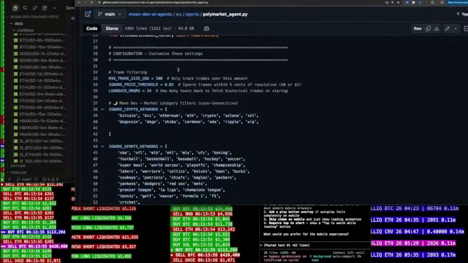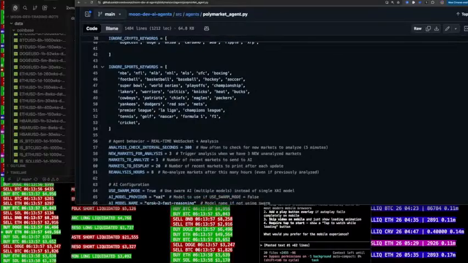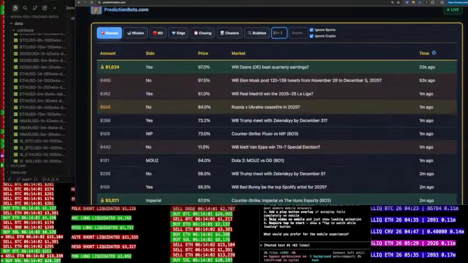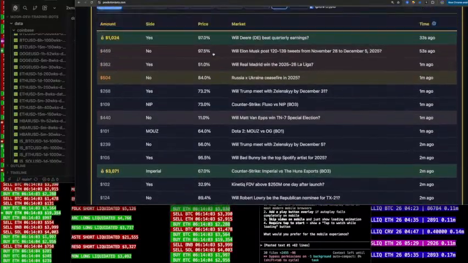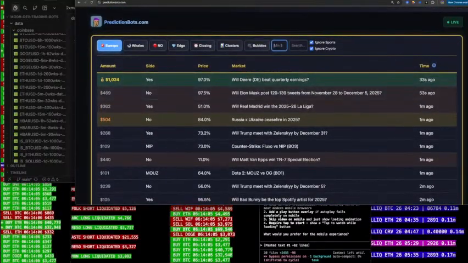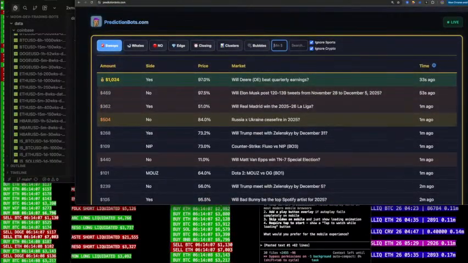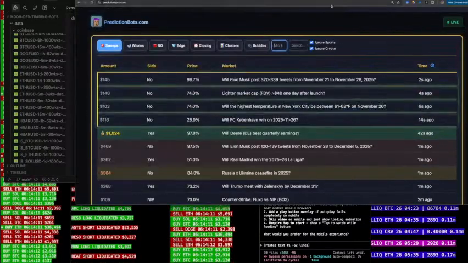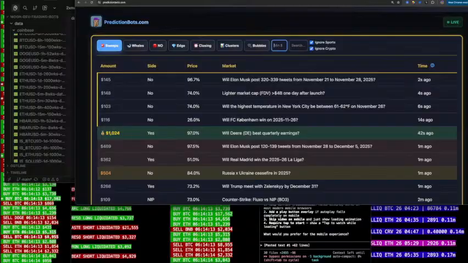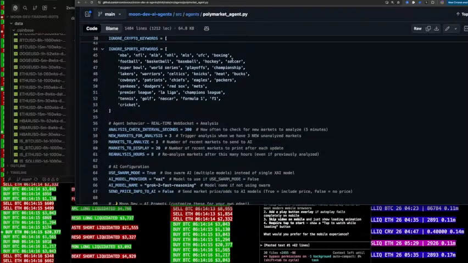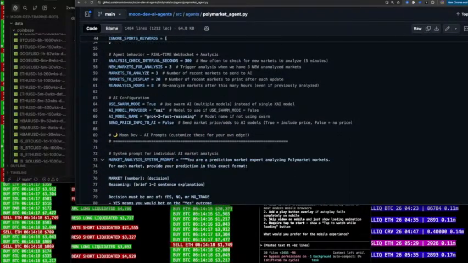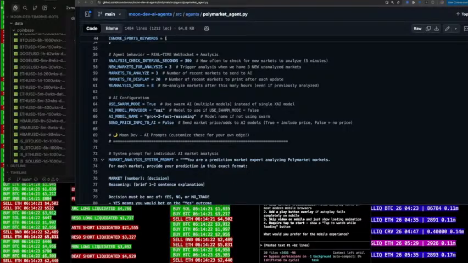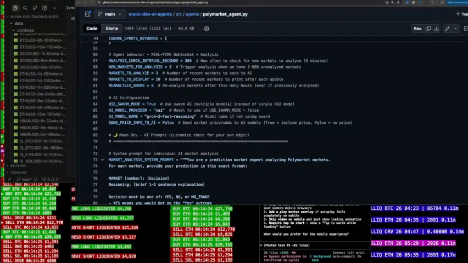But the thing is, this goes ahead and looks at all the big traders. So I have predictionbots.com that looks at the big traders as well, if you want to look at it by hand. But essentially, the agents are looking at the big traders, okay? And then they're saying, hey, should we take this trade? Yes or no? Now, is that a great way to do this? I don't know. We'll see. This is so new, but I think it's interesting to have their perspectives. That's actually something else I want to do: I want to implement web search into the agents.